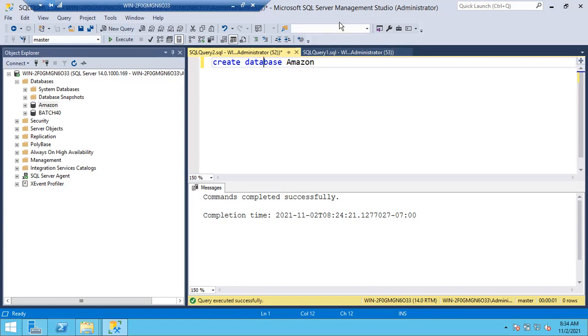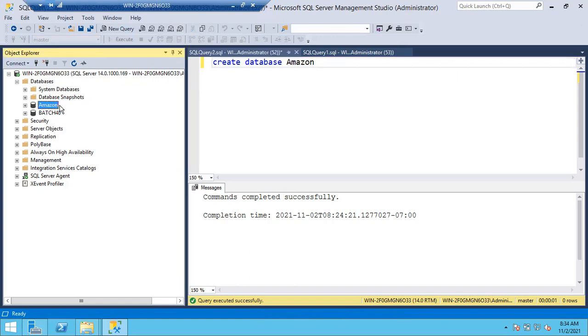Is this Amazon database also going to be an MDF file or an NDF file? Tell me, MDF or NDF. I think it will be NDF, sir. Already the batch 40 database is there, so if we create another database, it will be an NDF file. I'm saying batch 40 is MDF, the master data file, and Amazon is NDF, the next data file. Is it correct? Why like that?